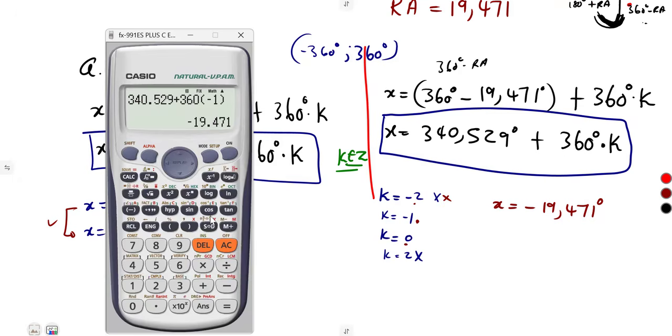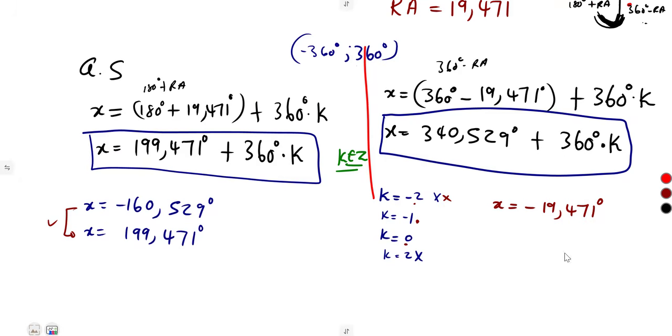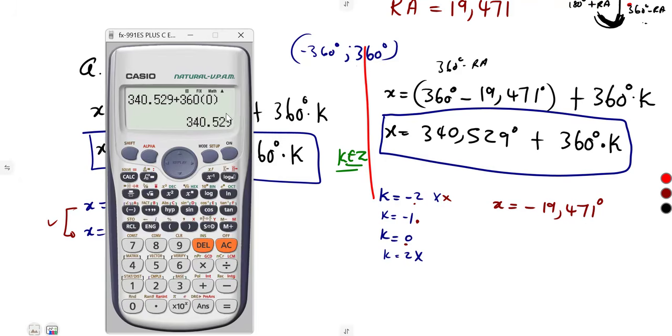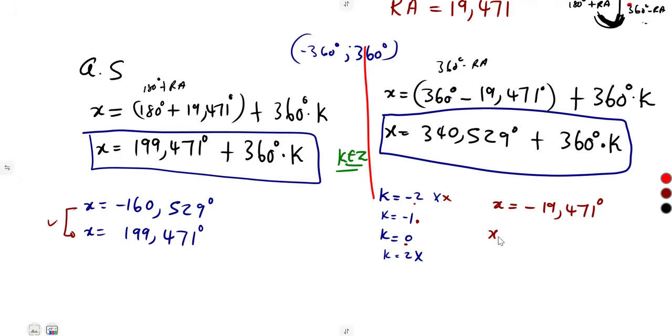When k is 0, in place of k we're going to put a 0, and we're going to have 340.529. It is also within the interval. It is less than 360. 340 is less than 360, so it is within our interval. So we need this solution. x can be equal to 340.529. So these are the possible solutions.